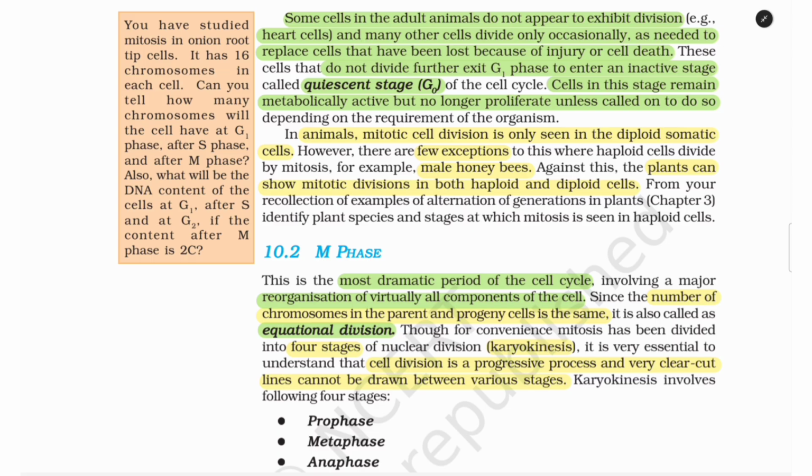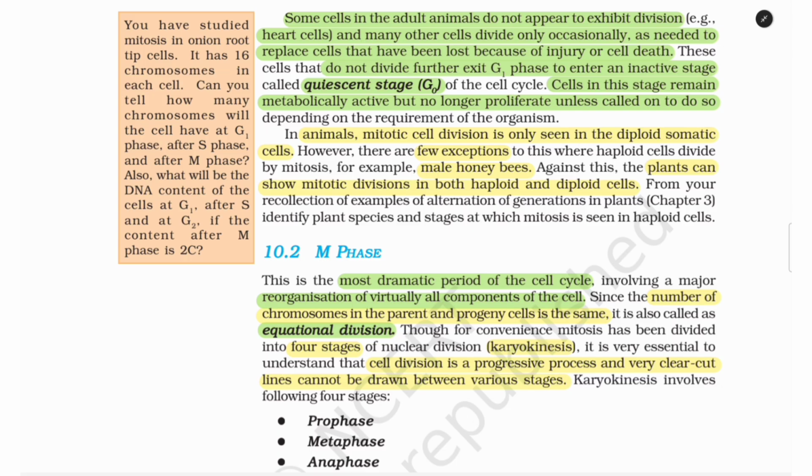These cells that do not divide further exit G1 phase to enter an inactive stage called quiescent stage, G0 phase, of the cell cycle. Cells in this stage remain metabolically active but no longer proliferate unless called on to do so, depending on the requirement of the organisms.